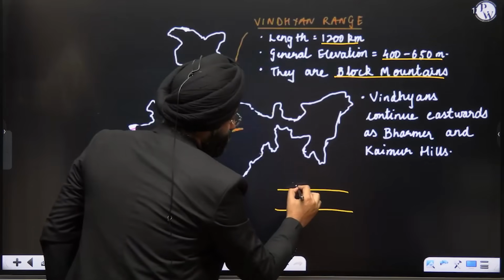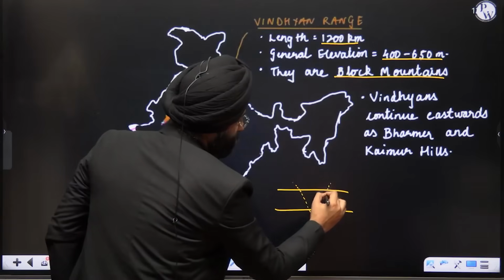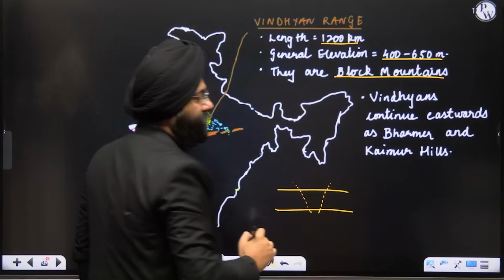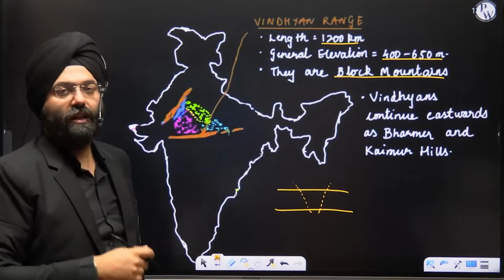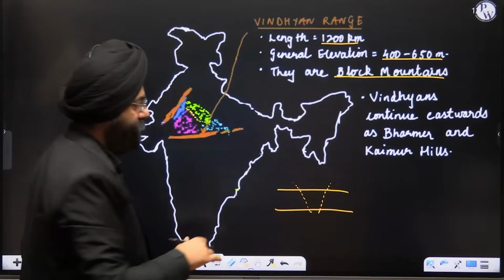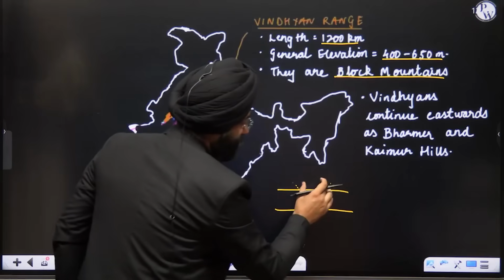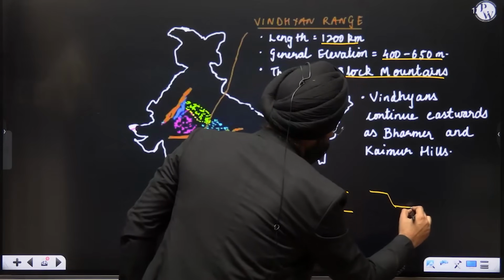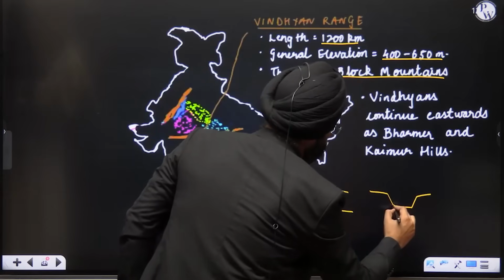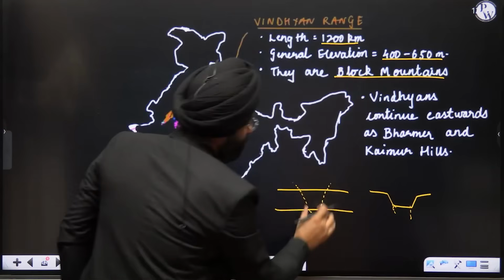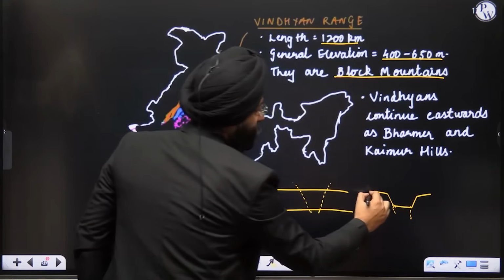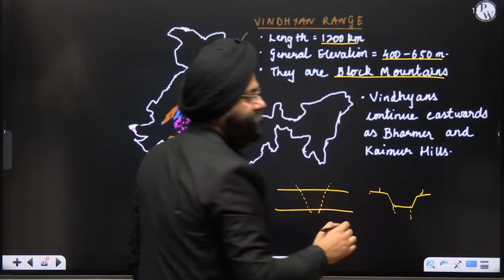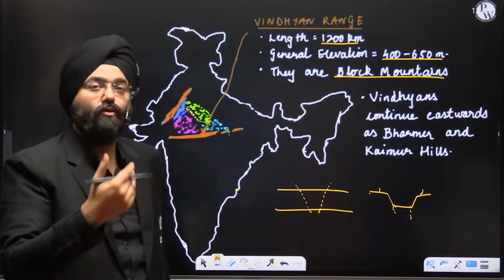Supposing there is some fault activity due to the endogenetic forces, and we realize that this part moves down. It moves down. So over here, this part is elevated. These are some of the ways through which block mountains can be formed.